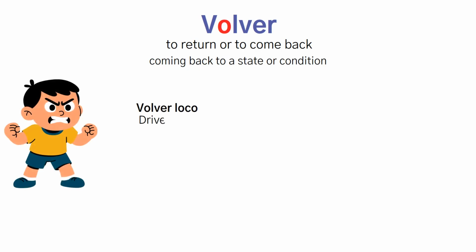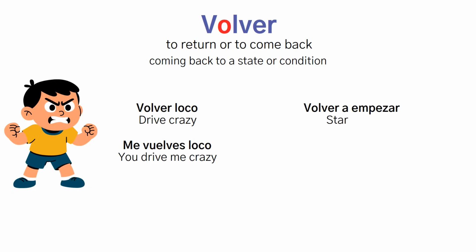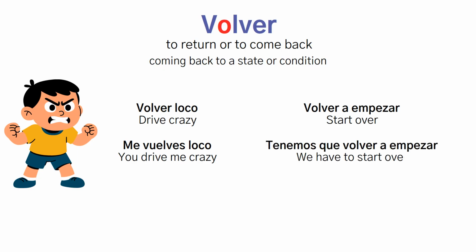Volver loco means to drive crazy. Me vuelves loco. You drive me crazy. Volver a empezar means to start over. Tenemos que volver a empezar. We have to start over. The verb carries this sense of returning to a previous state.